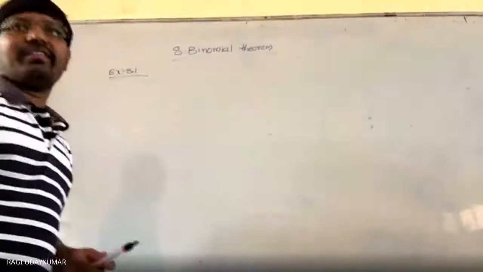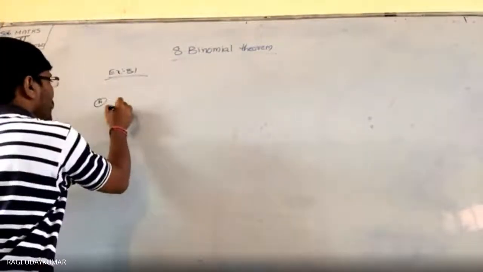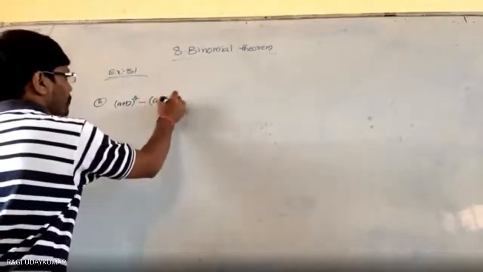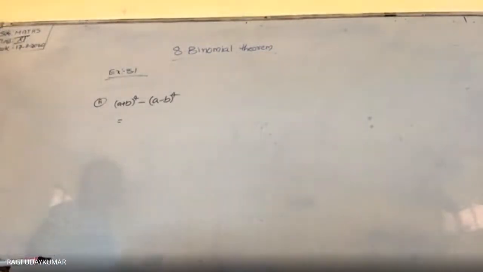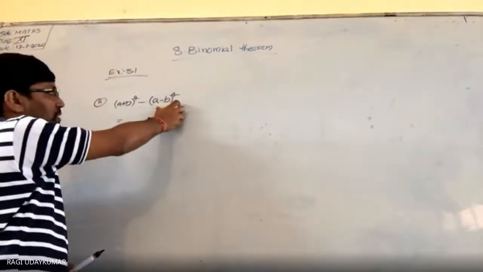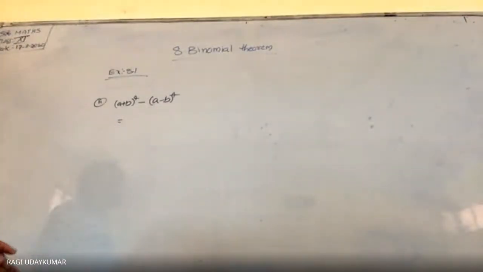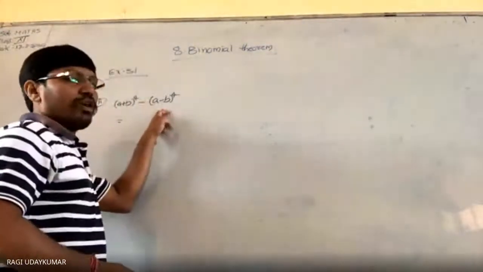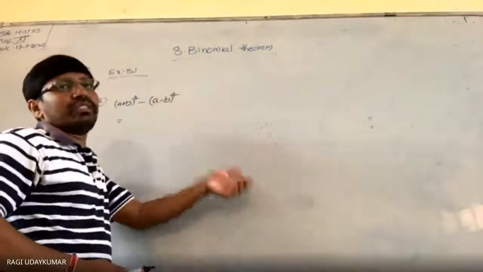Okay, the 11th one is very simple here. Find the value of a plus b whole to the power of 4 minus a minus b whole to the power of 4. Can you say the number of terms in this? 5. There are 5 terms. This is plus, this is plus. So the first term will get cancelled. The third term will get cancelled, because in this expansion the first term will be positive, the second term negative, the third term positive, alternately plus.